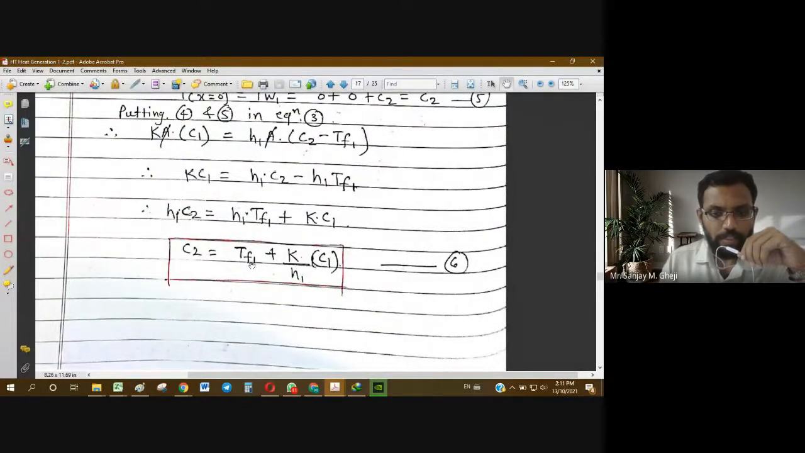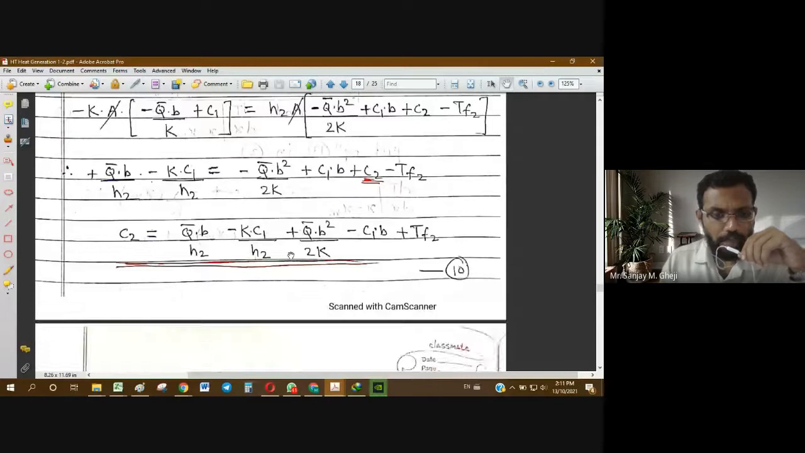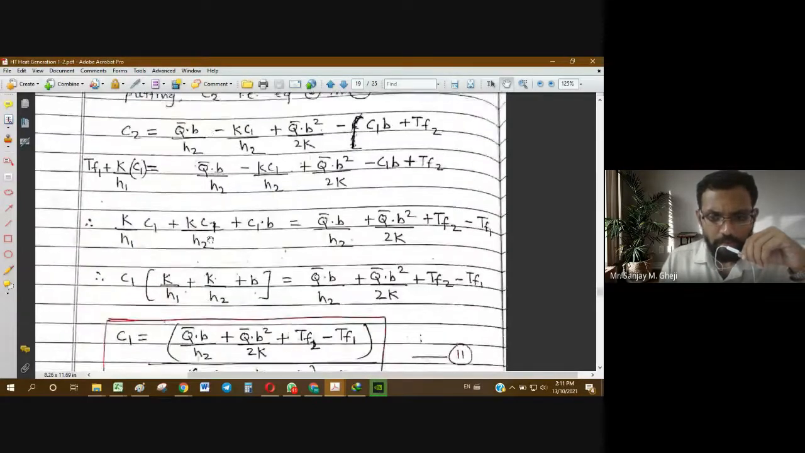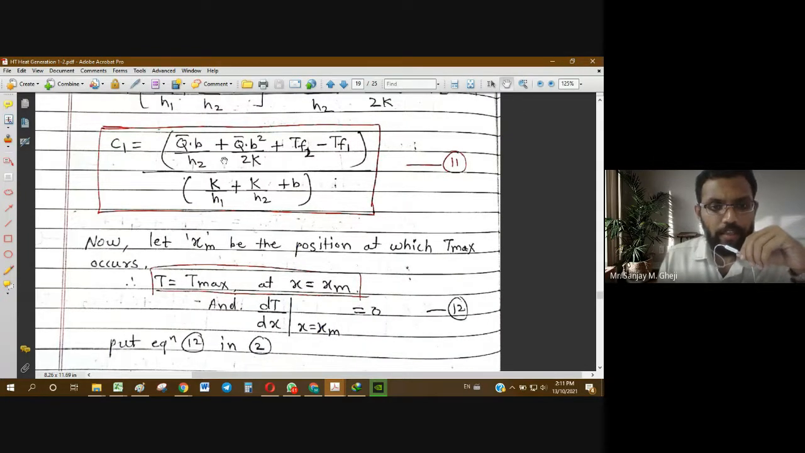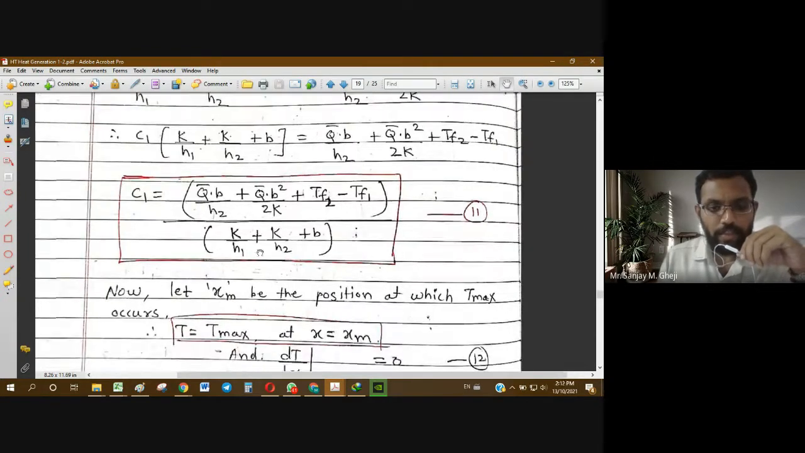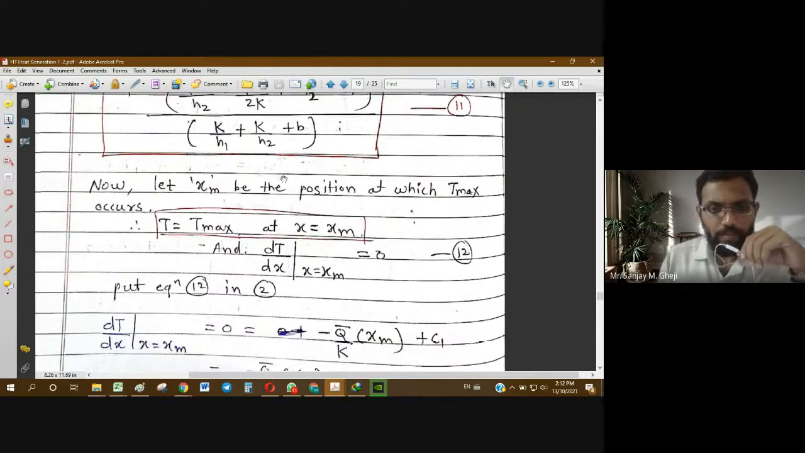Okay, so C2 is this: Tf1 plus k upon h1. In place of C1, we have to put in the recent equation, that is equation number, I think, 11. Okay, so in this way we can obtain the exact values of constants C1 and C2, and we can put them back in the general equation of temperature, and thereby we can easily find the general distribution of temperature profile for a given case.